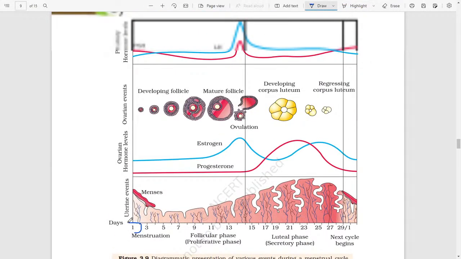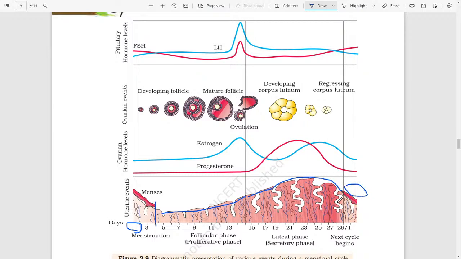It is the first day of menstruation, which lasts for 3 to 4 days, where menses occurs. After that, the uterus starts to regenerate, and at around the 29th day, it again starts to rupture in case of no pregnancy. If it is the case of pregnancy, this will continue.